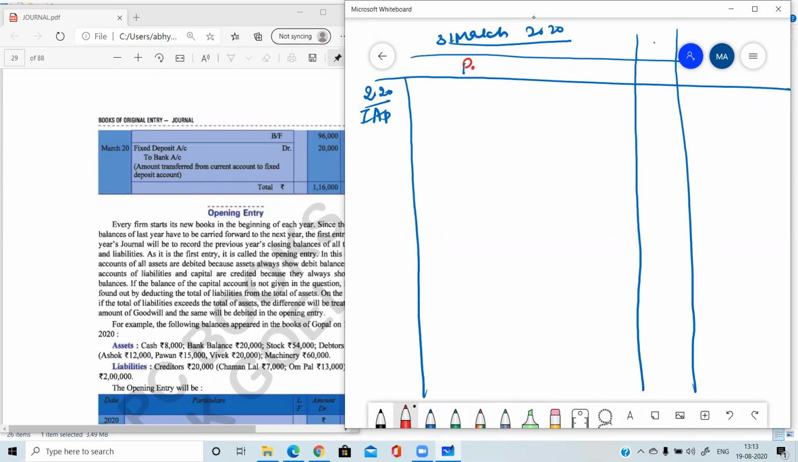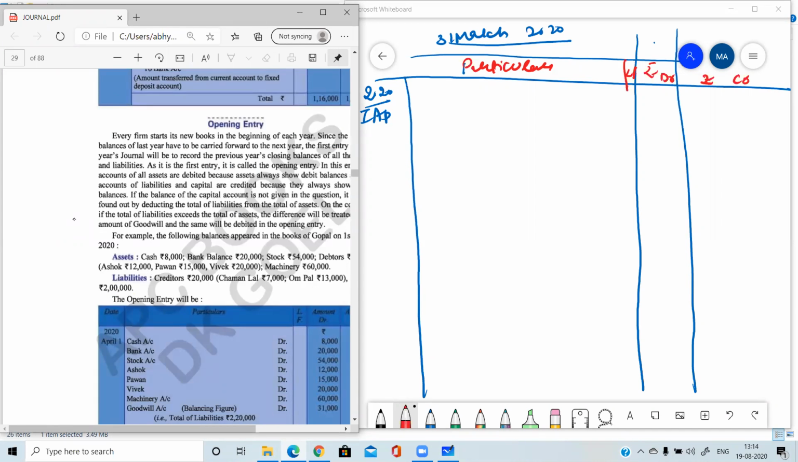Okay. Now how to pass the opening entry? Particulars and ledger folio, you need not fill this column. Rupees, this is for debit and this is for credit. All the assets will be debited in the opening entry, and capital and liabilities will be credited. This is the method in which we have to pass the opening entry. Why are assets debited? Because assets have a debit balance. And why are the liabilities and capital credited? Because they have a credit balance. So that's why in the opening entry, all the assets are debited and all the liabilities are credited. It is passed together like this.